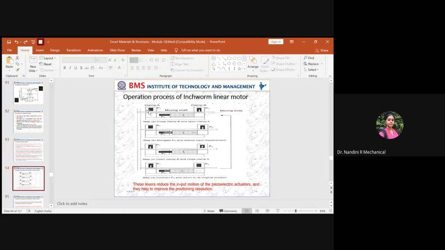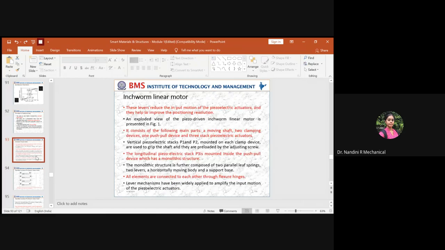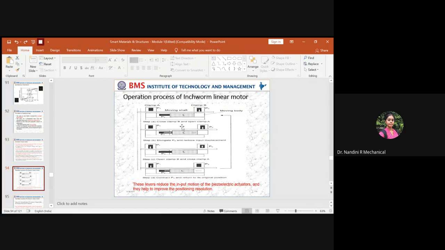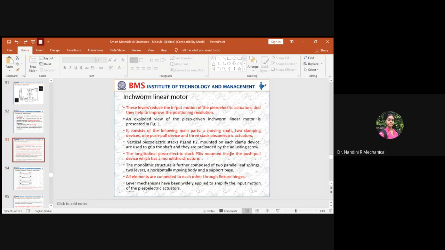On these two verticals, the patches P1 and P2 are mounted. These vertical stacks are basically used to provide a proper grip to the shaft when the push-pull device is moving across the other side of the shaft. So to provide a proper gripping surface, you have this clamping device.